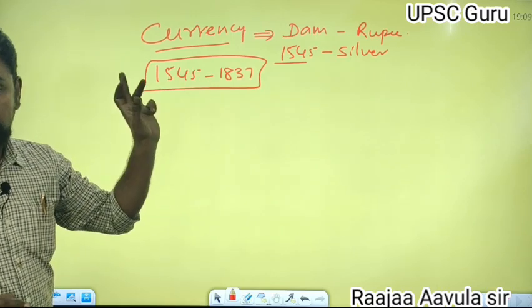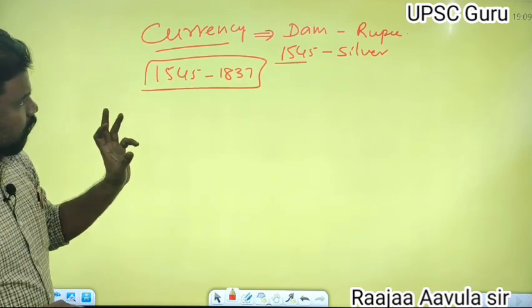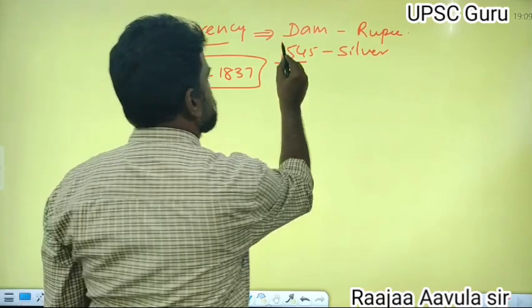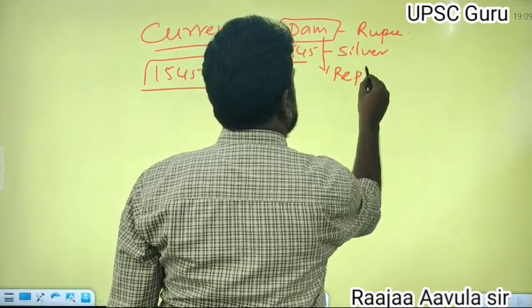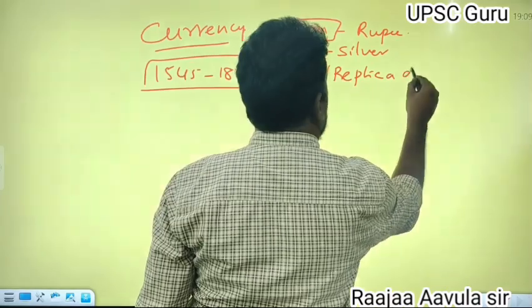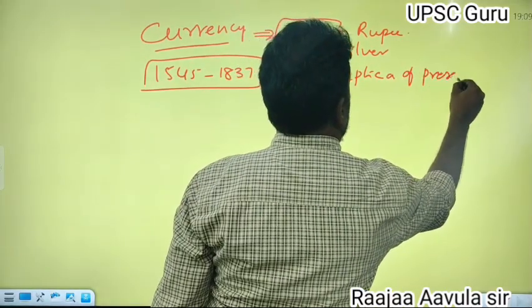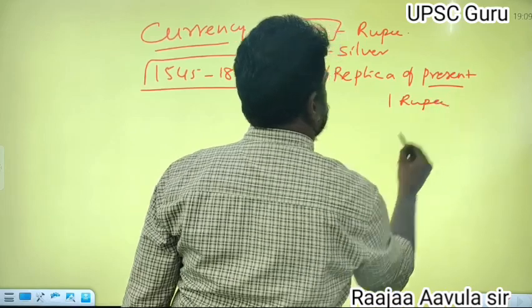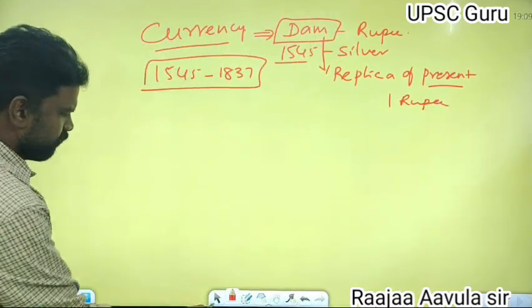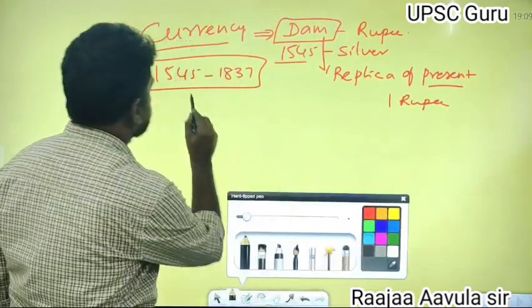The Dam coin is a rupee. It was a replica of the present 1 rupee coin. This was the currency of Sher Shah.